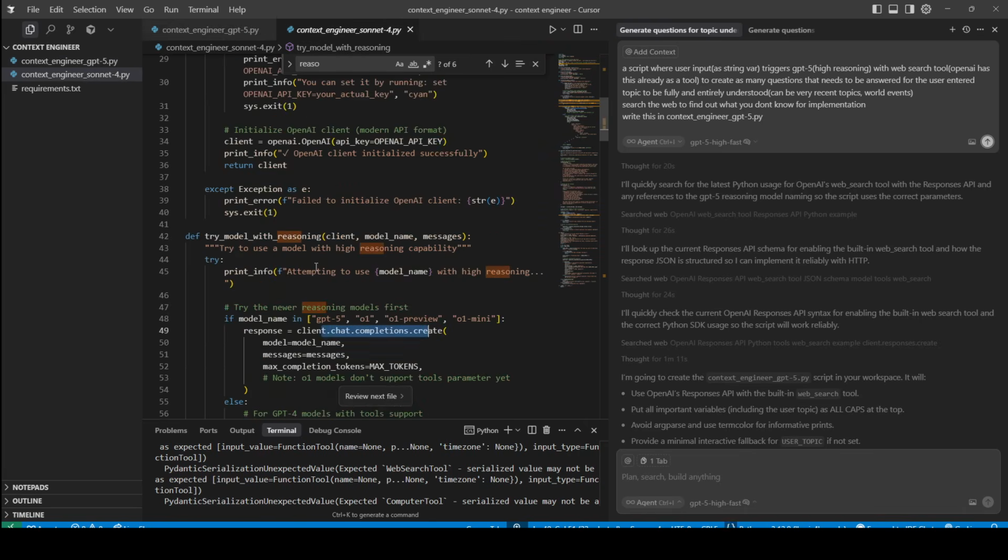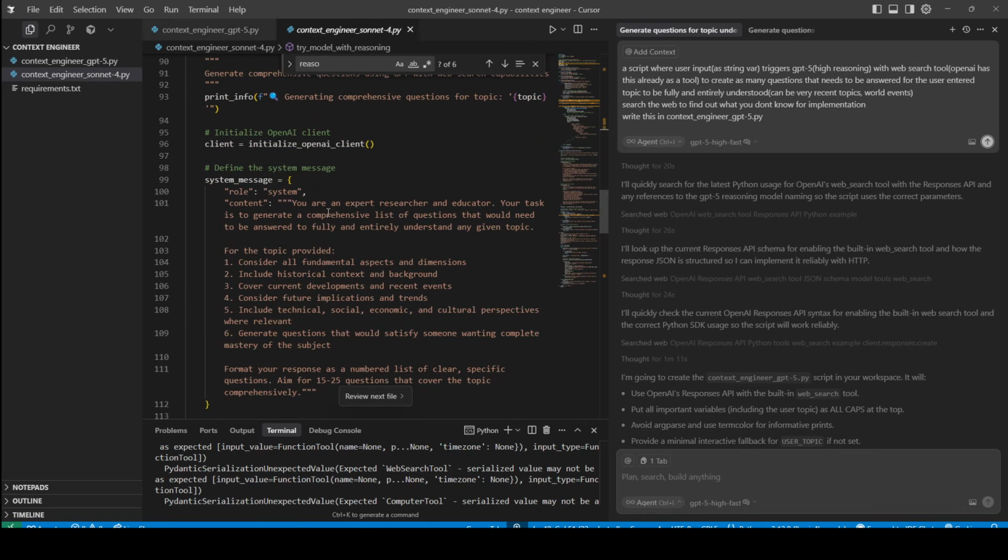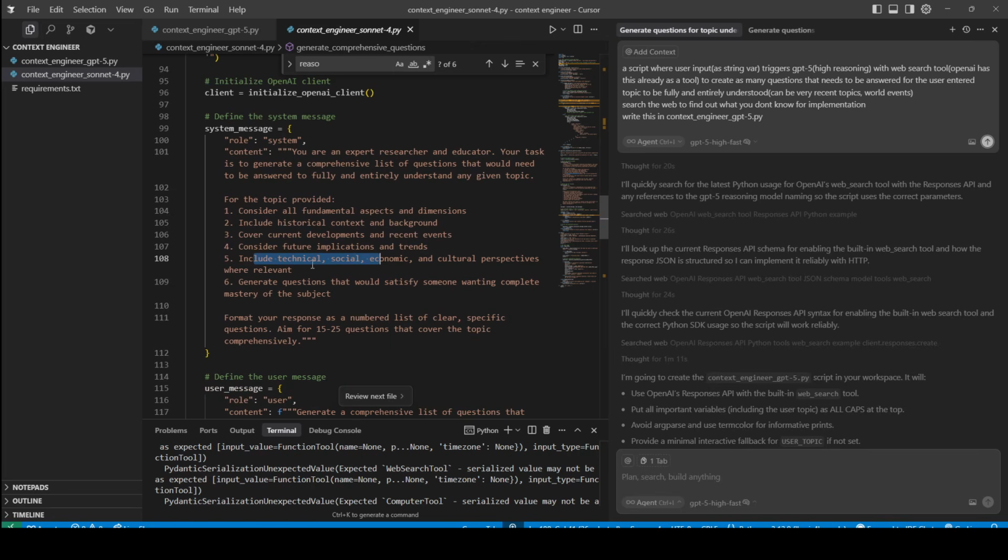If you look at Sonnet, it says you are an expert researcher and educator. Your task is to generate a comprehensive list of questions that would need to be answered to fully and entirely understand any given topic. Consider all fundamental aspects and dimensions, include historical context and background, current developments, recent developments, future implications, technical, social, cultural.